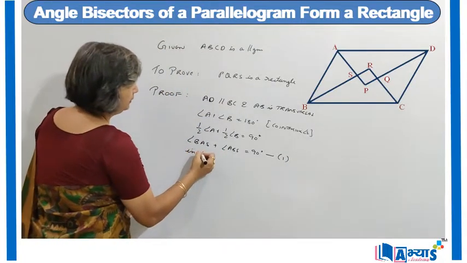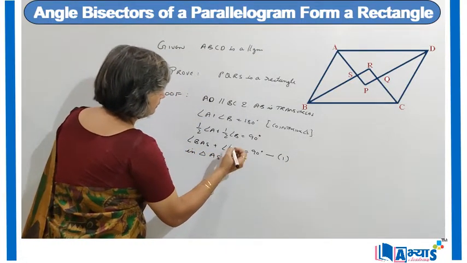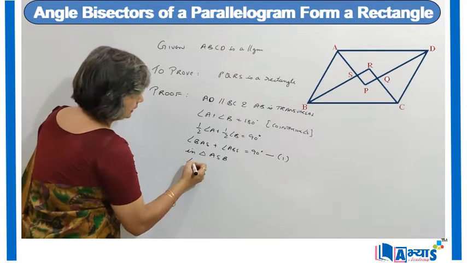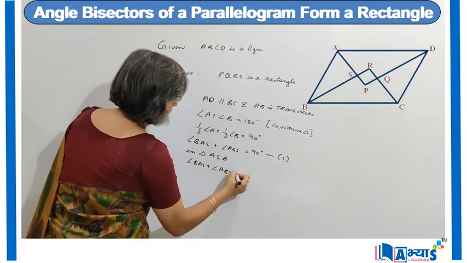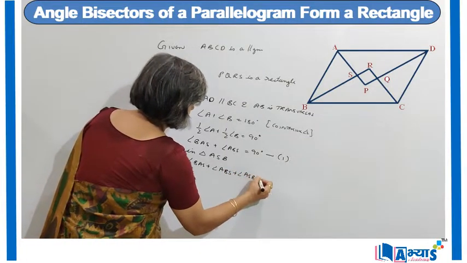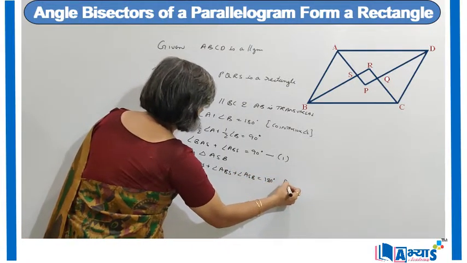Now in triangle ASB, we know that angle BAS plus angle ABS plus angle ASB is equal to 180 degrees, by the angle sum property.